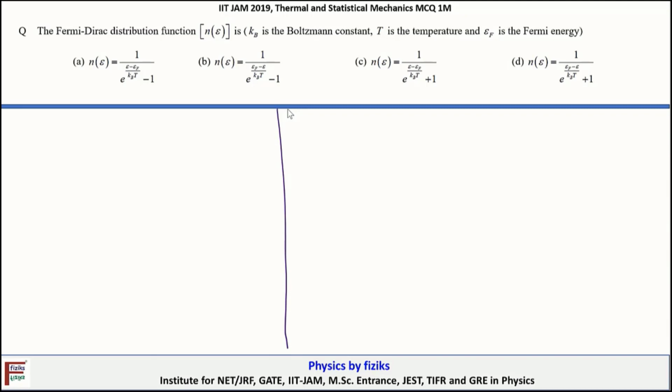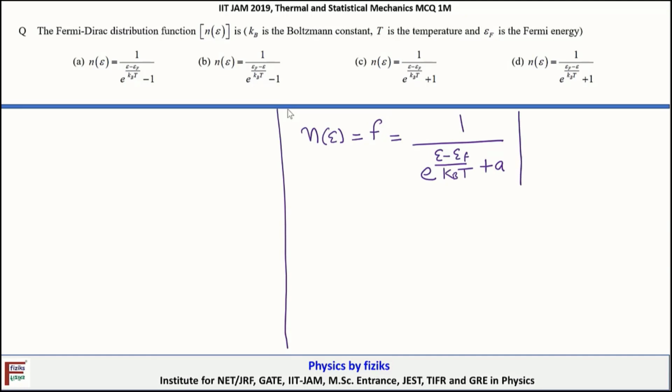Okay, so here the general distribution function for any kind of statistics can be written as n(E), sometimes it's also denoted by letter F, and this is equal to 1 divided by exponential of (E minus EF) upon kBT, plus A. So depending upon the value of A, we will have three different cases.